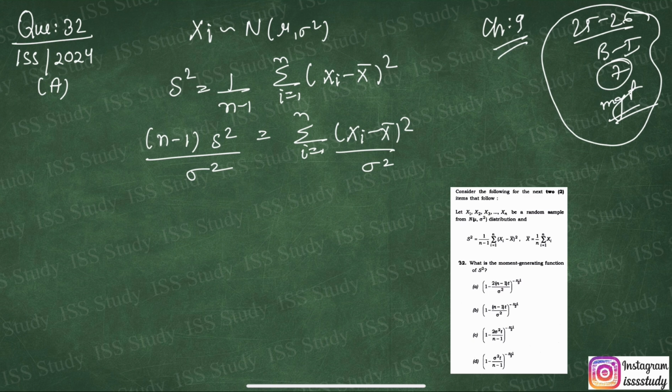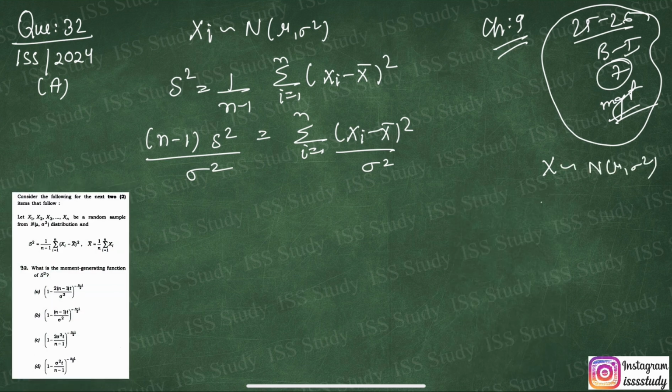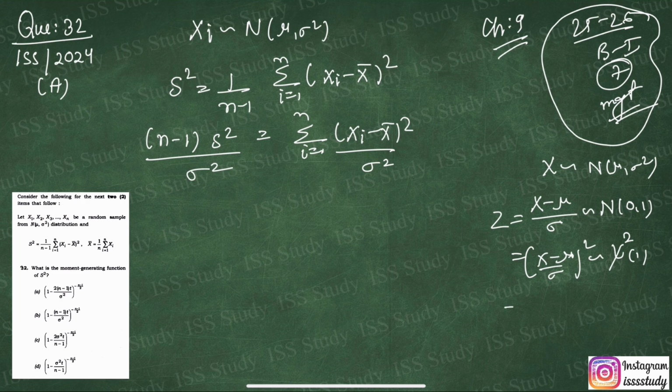I'm not going to skip that. One thing we have learned: when x follows a normal distribution with mean mu and variance sigma square, then changing its origin with mu and its scale with sigma, that is (x minus mu) upon sigma, is called the standard normal variate. A standard normal variate always follows a normal distribution with mean 0 and variance 1. If we square it, it follows a chi-square distribution with 1 degree of freedom. If we take summation over i, then the sum of ((xi minus mu) upon sigma) whole square follows a chi-square distribution with n degrees of freedom.